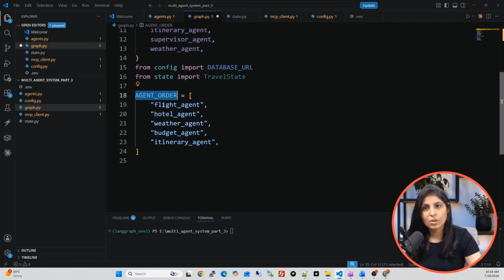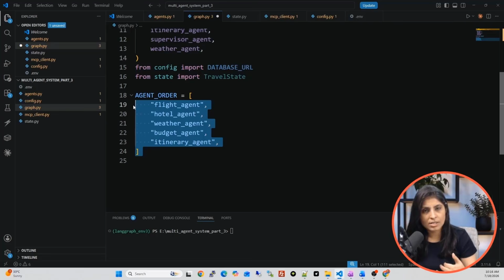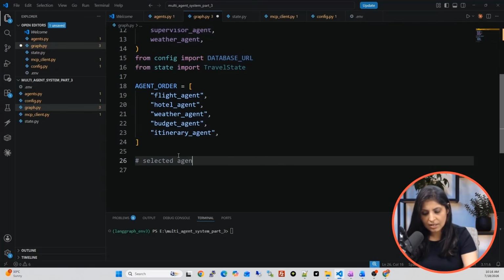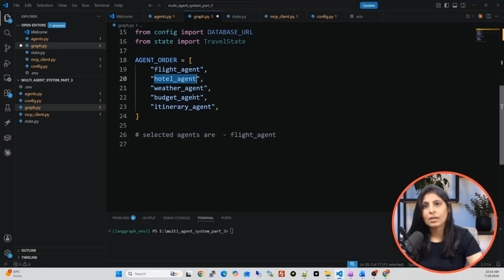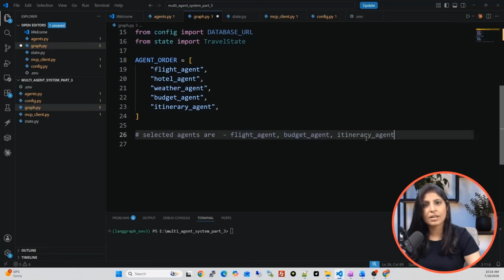So that's why we are using this agent order. Agent order simply means we have defined the flow manually ourselves, so that our application works in a sensible way. Let's suppose the first agent selected is this, then it selected the budget agent, and then the third agent selected is this.